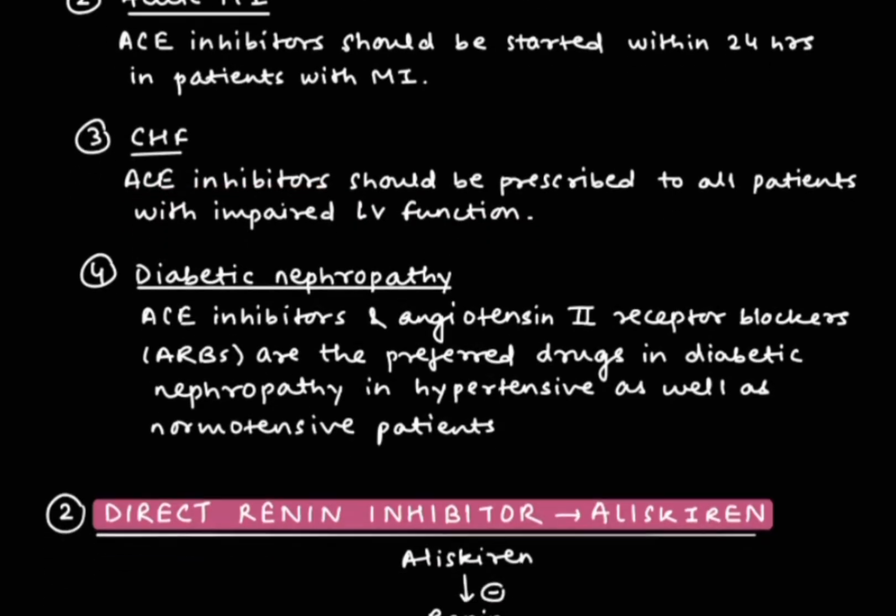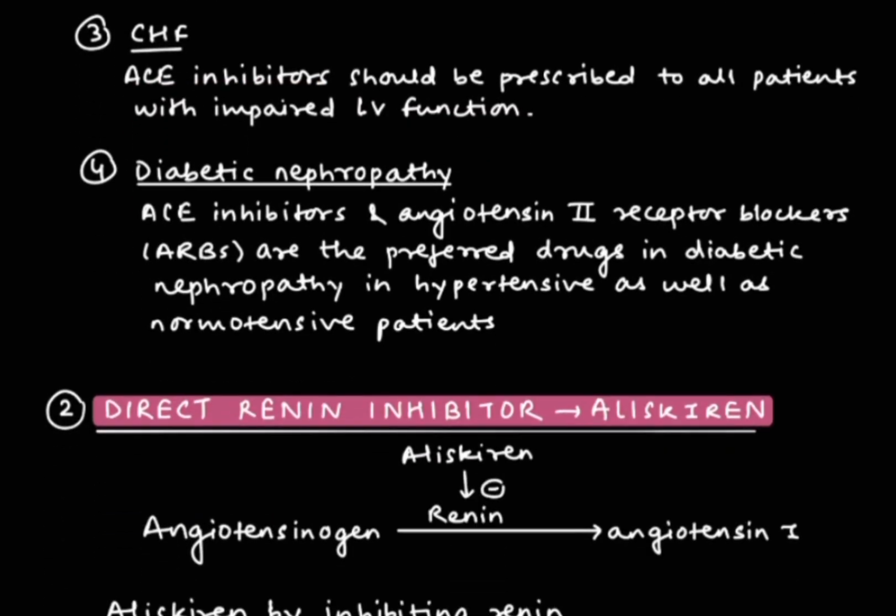Then next is diabetic neuropathy. Two things are recommended, the ACE inhibitors and angiotensin 2 receptor blockers, that is ARBs. These are the preferred drugs in diabetic neuropathy in hypertensive as well as normotensive patients. So this was all about ACE inhibitors.